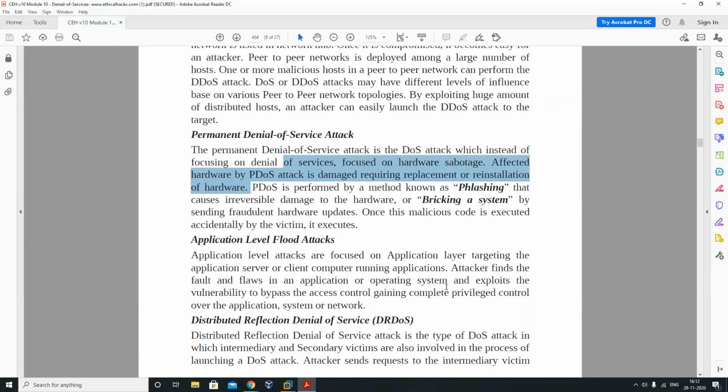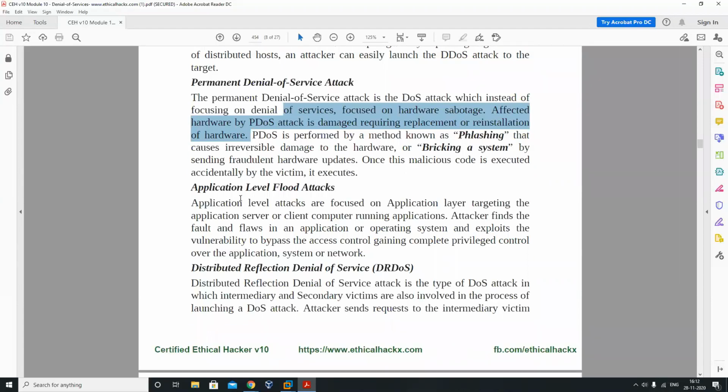Once this module's malicious code is executed, you can see the application level flood attack. Application level attacks are focused on the application level, targeting the application server or client programs running applications. The attacker finds a fault and flaw in the application or operating system and exploits the vulnerability to bypass access control, gaining complete privilege. So this is basically your DDoS attack on the application part. Simply, if there is a limit of 100 that can be exceeded, an attacker simply puts 200. So there will be a DDoS attack on the web application part, which is also part of a buffer overflow attack.